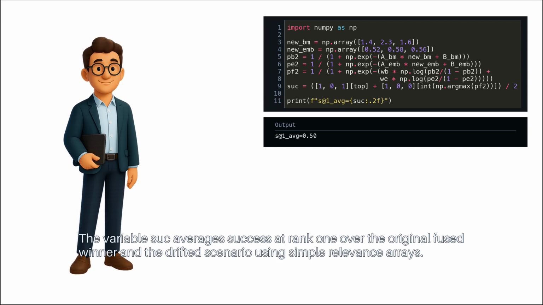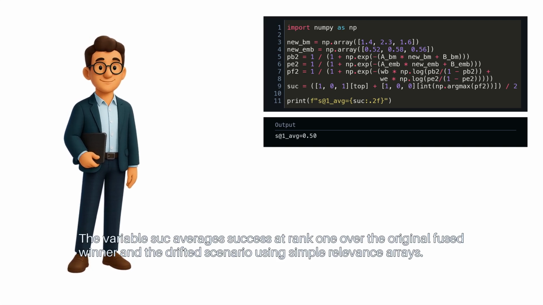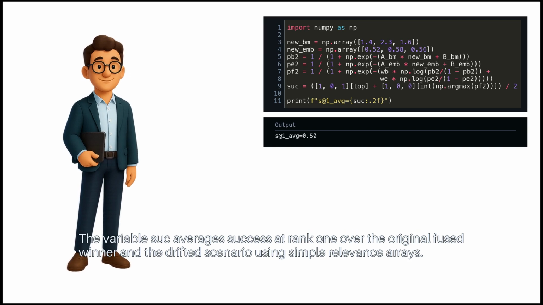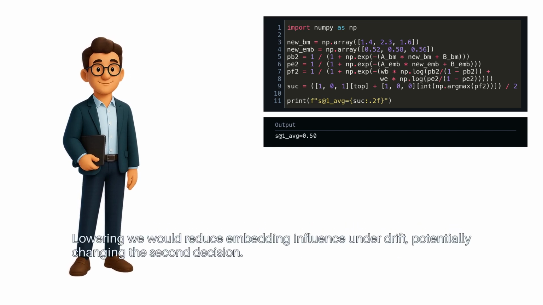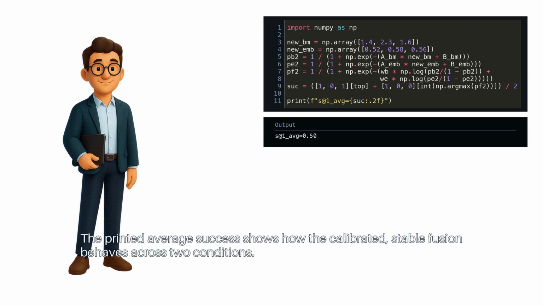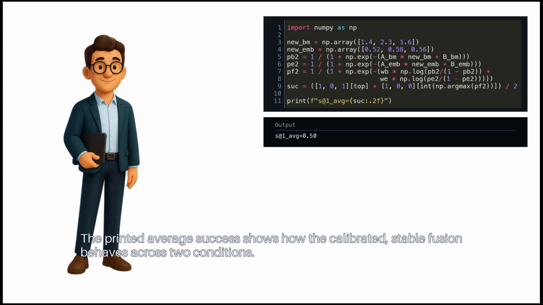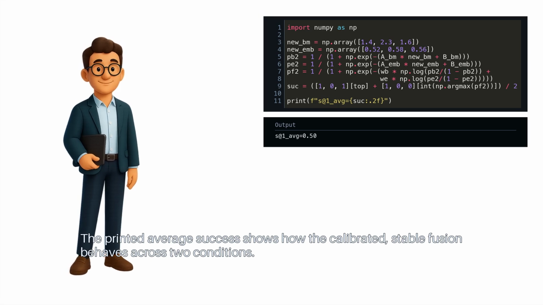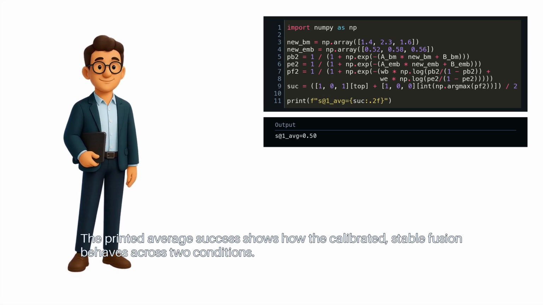The variable SUC averages success at rank 1 over the original fused winner, and the drifted scenario using simple relevance arrays. Lowering WE, we would reduce embedding influence under drift, potentially changing the second decision. The printed average success shows how the calibrated, stable fusion behaves across two conditions.